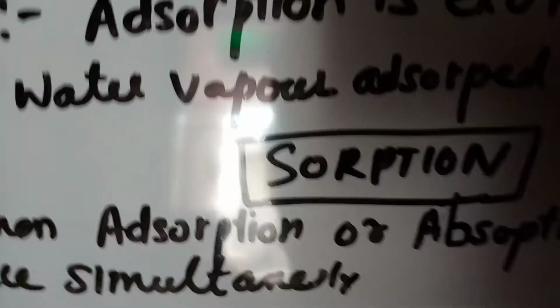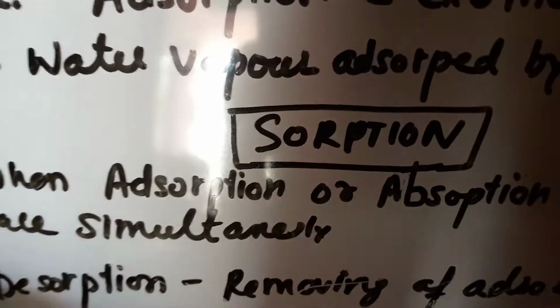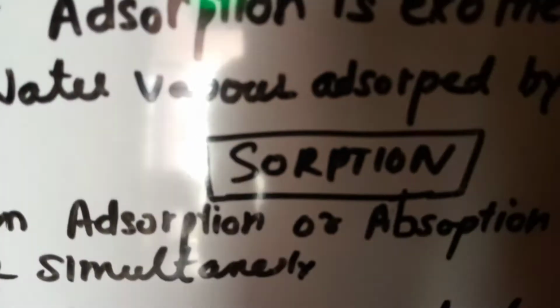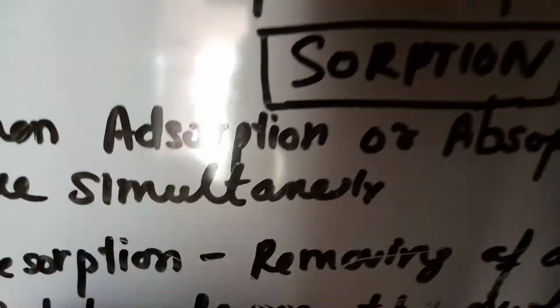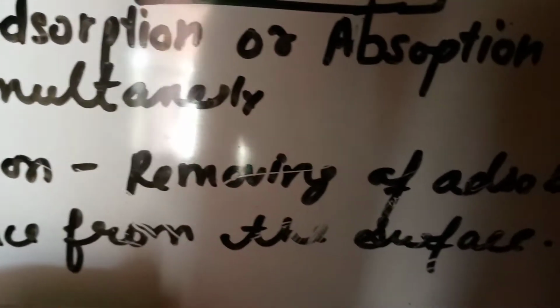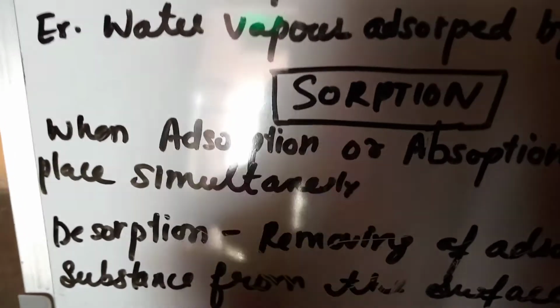Now we have the term sorption. What is sorption? When adsorption and absorption happen simultaneously, this term is called sorption. And what is desorption? Desorption is the removal of adsorbate substance from the surface. I hope you all understand this very well.